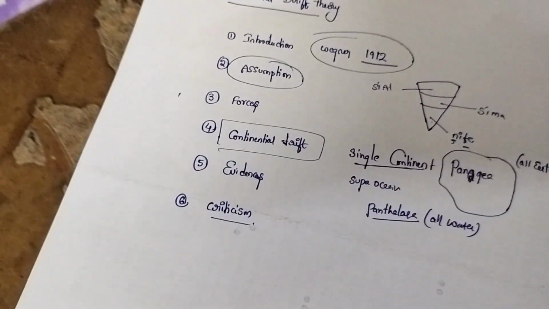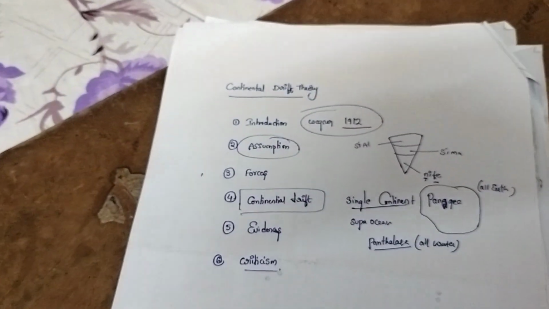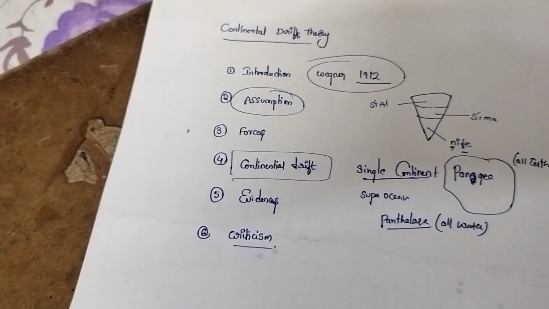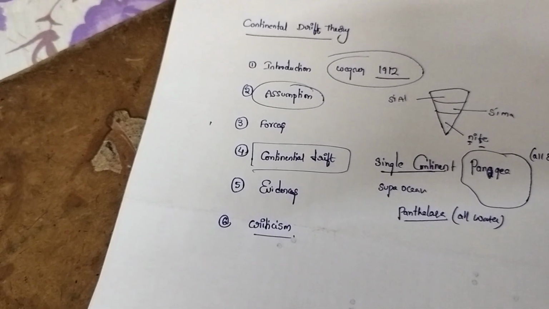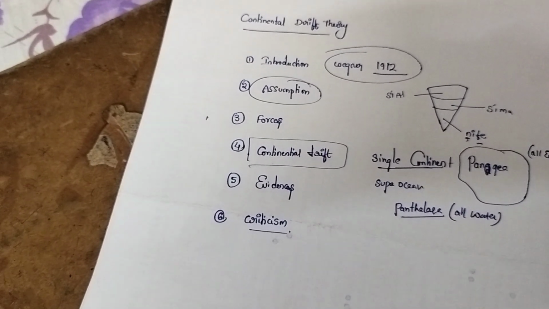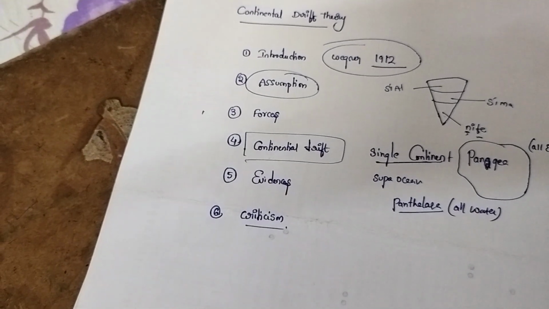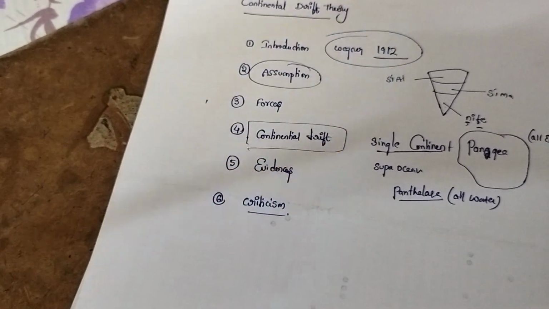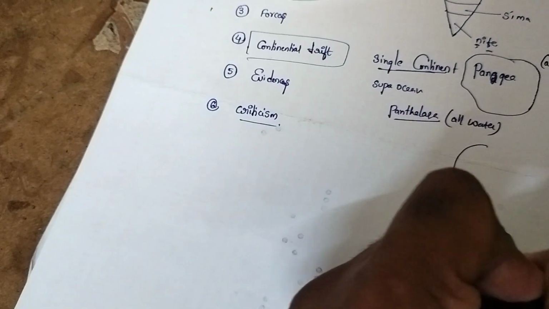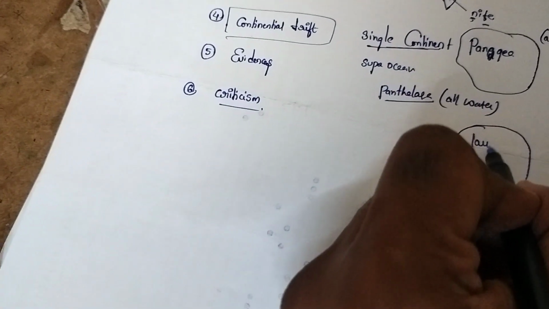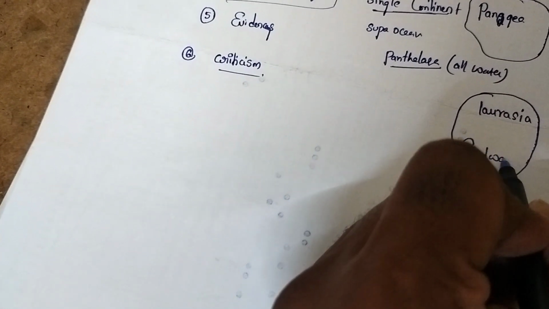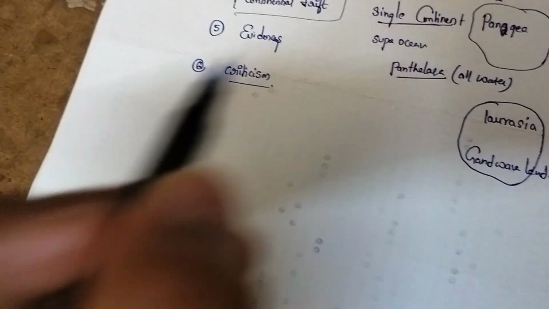Before the Carboniferous period, this supercontinent and super ocean were there, that is 280 to 300 million years ago. Then coming to 150 million years ago, what happened? This Pangaea was divided into two parts. One is Laurasia in the north, the other is Gondwanaland.